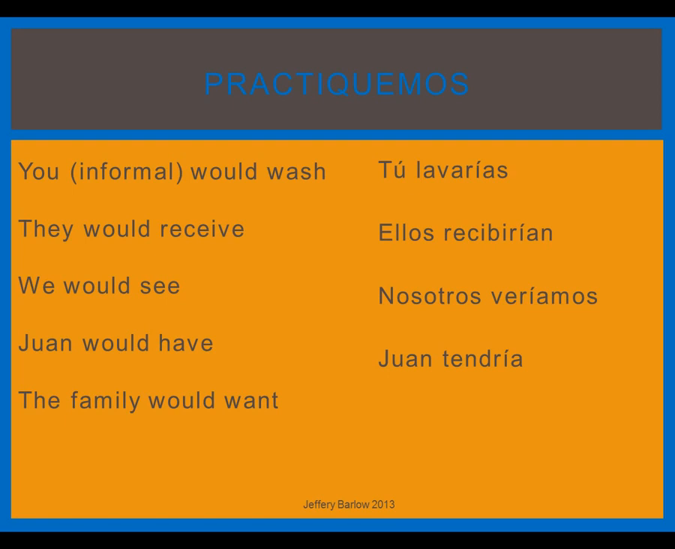And the family would want is also an irregular. The ending is added to the new stem, which has a double R. This is pronounced querría, which is different from the imperfect, quería. So a lot of effort has to be made to try to pronounce this correctly. Again, it is querría.